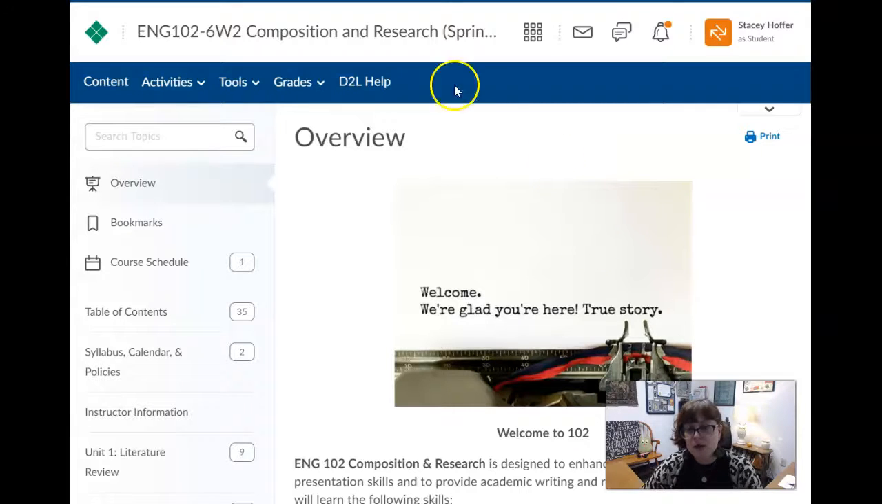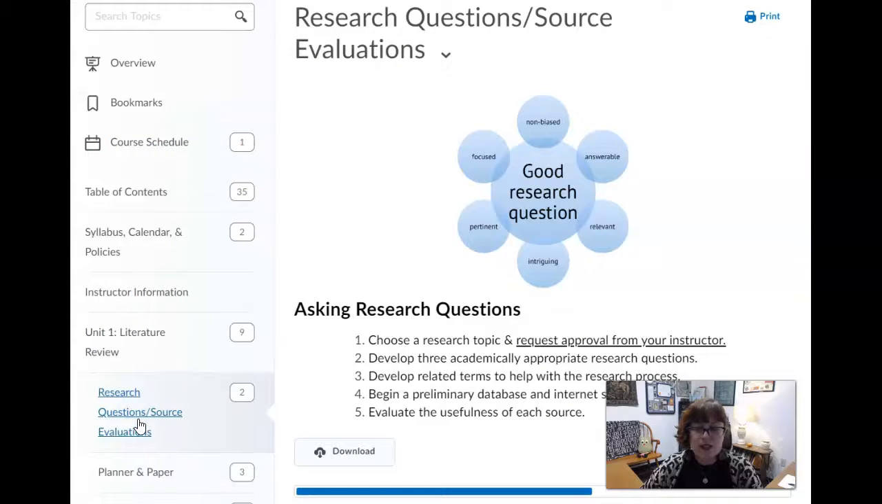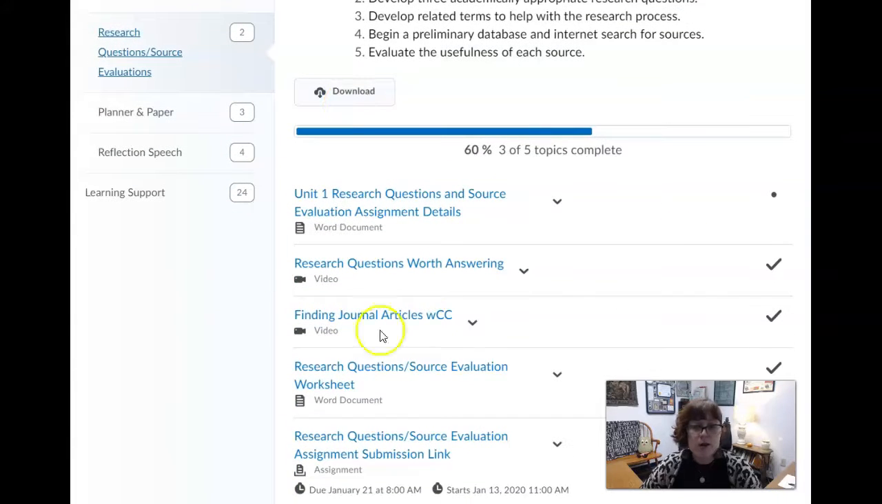If you're here for the first time, you'll notice that you go straight to the overview. And this is good information, but we're just going to skip past it for right now. So come down to Unit 1 Literature Review and click on Research Questions / Source Evaluations. Here you will find all the information for our first assignment, and it's really good if you can go over this. Definitely watch the research questions worth answering.